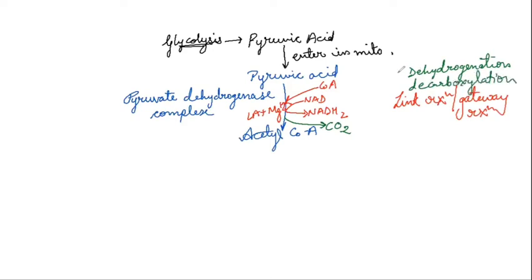Dehydrogenation means removal of hydrogen, and decarboxylation means removal of carbon dioxide. Decarboxylation is done in the link reaction. Now, this pyruvic acid was a 3-carbon compound, and now we get a 2-carbon compound because 1 carbon is lost in the form of CO2. This acetyl coenzyme A will now go for Krebs cycle.